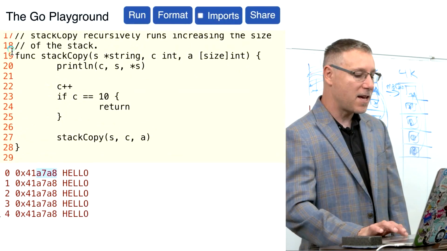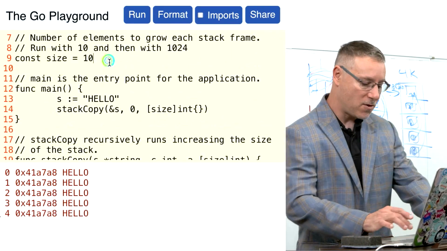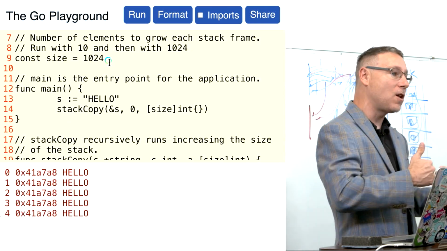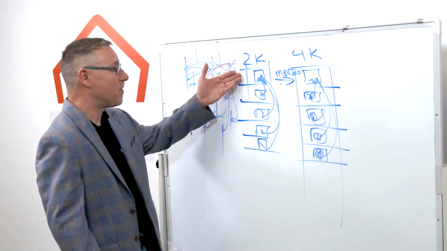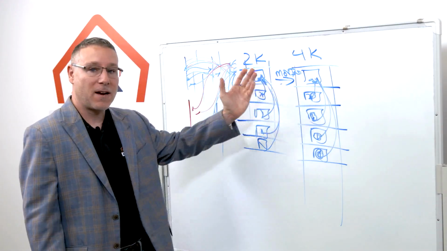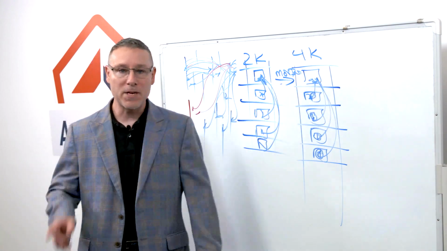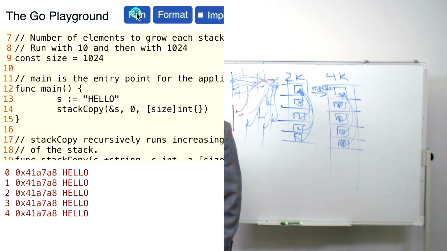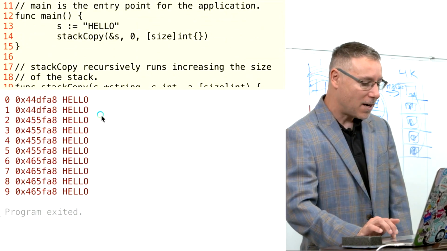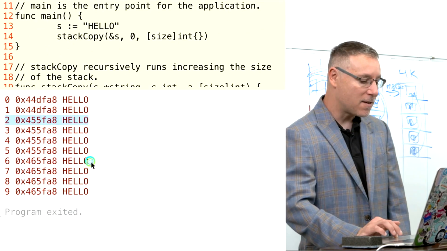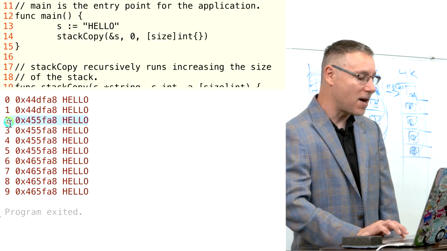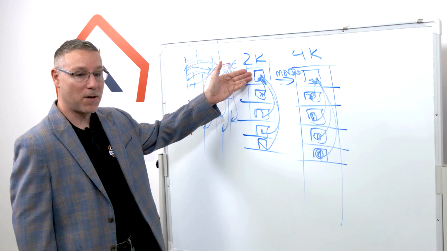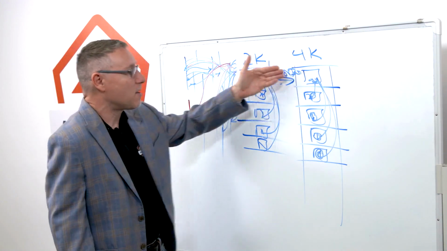But what if I say, let's not use a 40-byte array, let's use a 4,000-byte array. Whoa, 4,000. I mean, on the first call alone, we're not going to have enough stack space. On the first call alone, we're going to have to double that stack, and a couple more times as well. So watch what happens now when I change the array to be 4K. I want you to look on indexes 2 and 6. And what you're going to see is the address of this string value right here has moved. In fact, it's moved again a couple of times. And you can see that this is exactly what's happened.